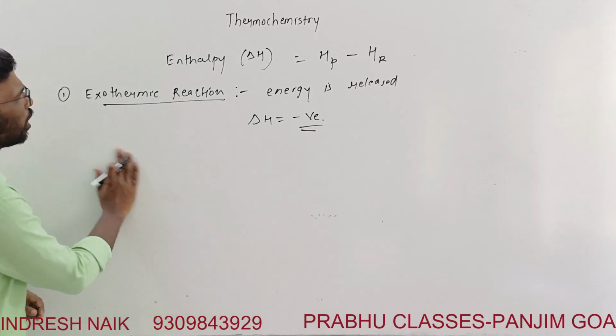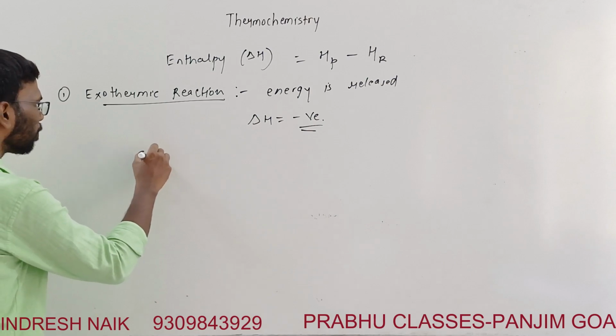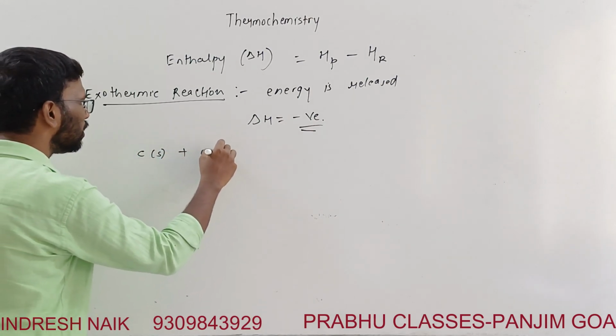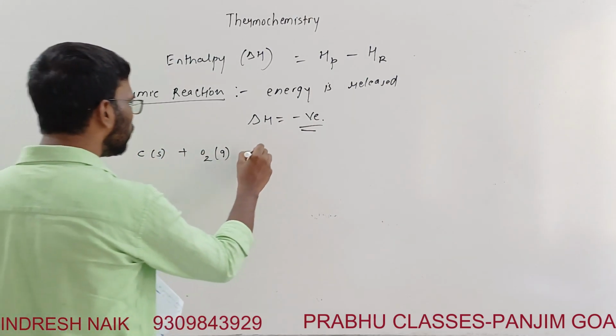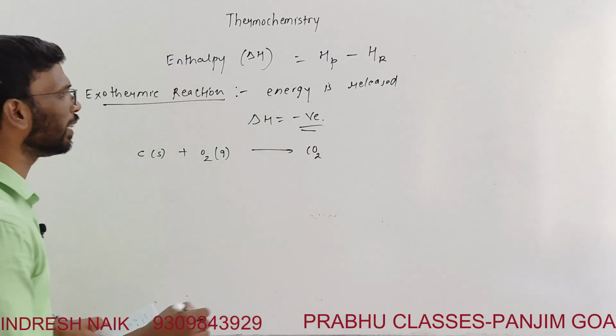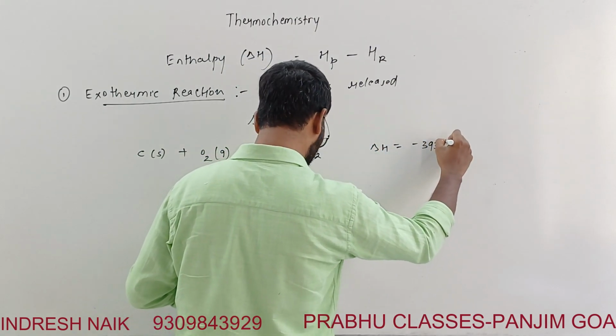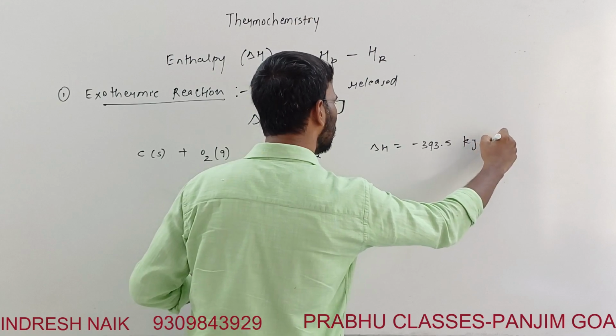Many combustion reactions are there which are examples of exothermic reactions. For example, carbon solid and oxygen gas give carbon dioxide. Here delta H is given to be minus 393.5 kilojoules per mole.